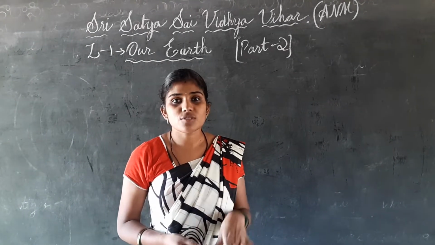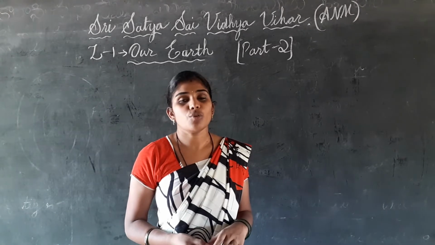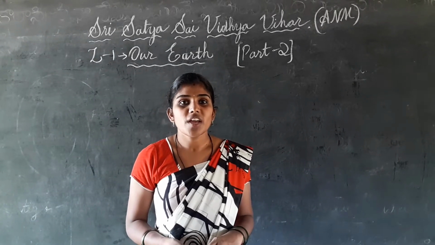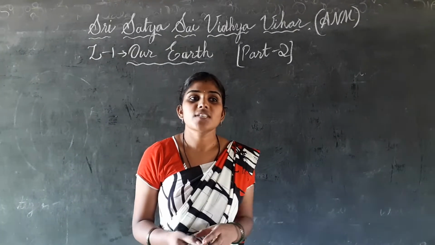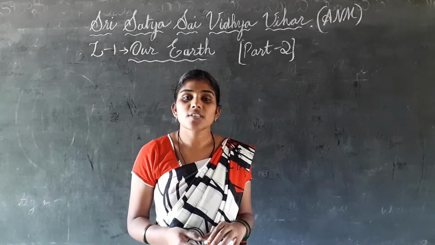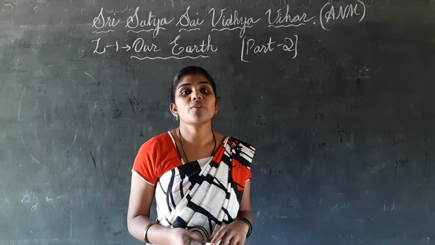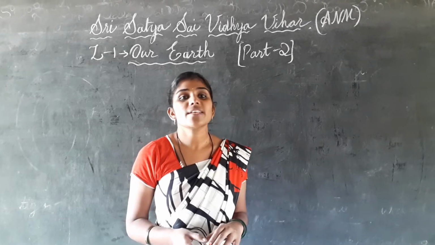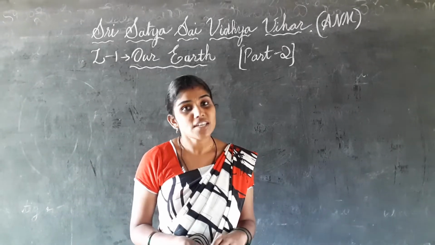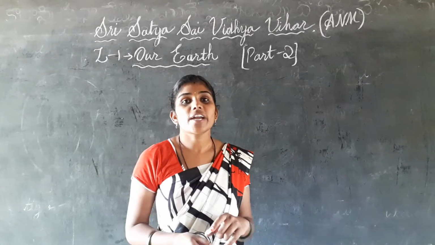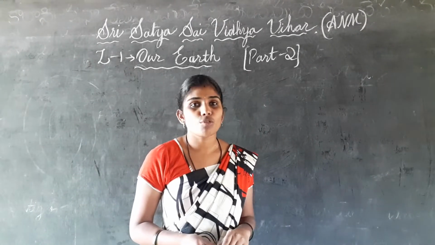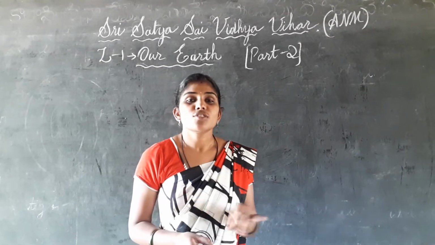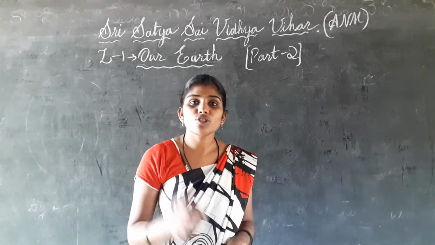In that part, we have discussed what is the shape of the Earth, revolution, rotation, and the universe. What are the things present in the universe? In the olden days, scientists used to think that the sun, stars, and other planets revolve around the Earth, with the Earth in the middle. After some years, they realized that the Earth is not in the middle, the sun is. The stars stand very stably, and our Earth is moving around the sun. So in that topic, we have discussed revolution and rotation also.